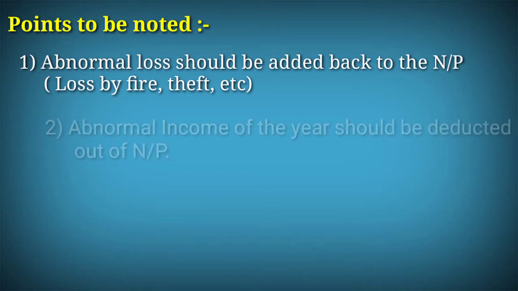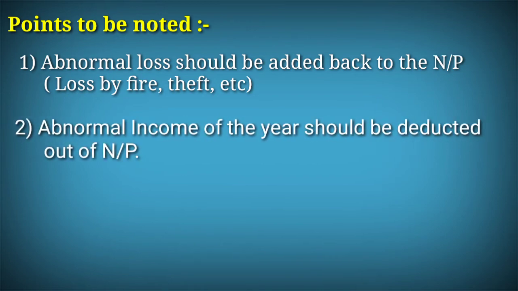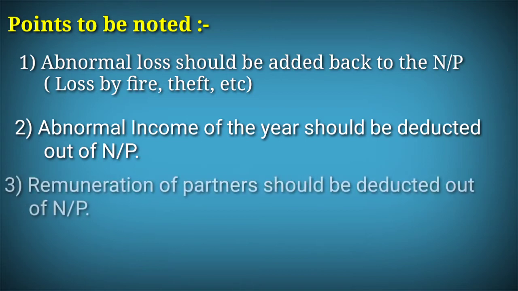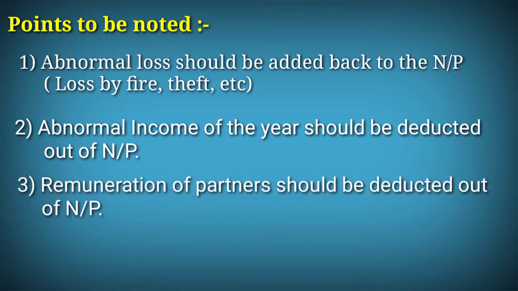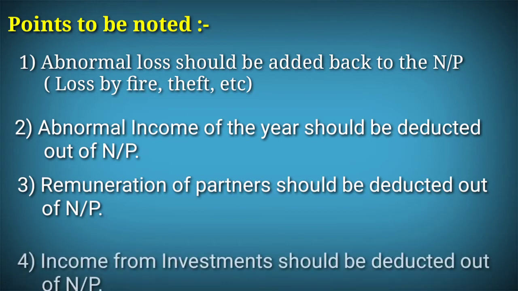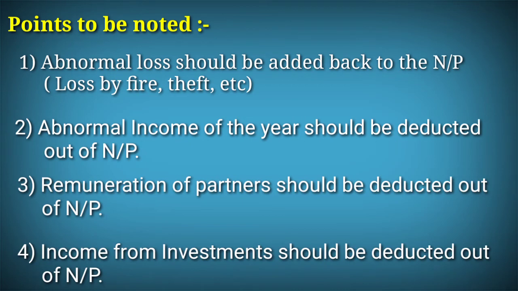Second one, abnormal income of the year should be deducted out of net profit. If any other abnormal income is there in the question, we should deduct it from the net profit for calculating the average profit. Third one, any remuneration of partners should be deducted out of net profit. And fourth one, income from investments should be deducted out of net profit.